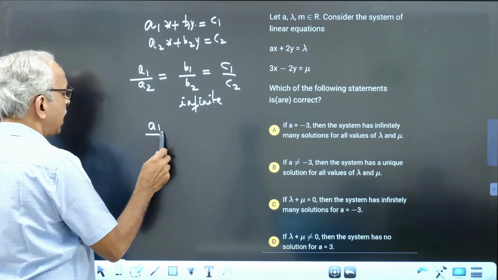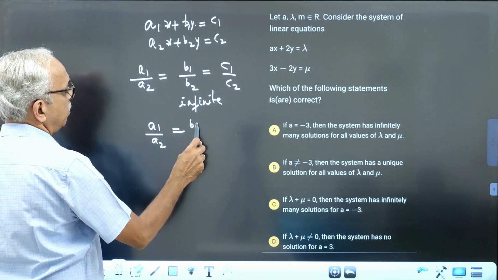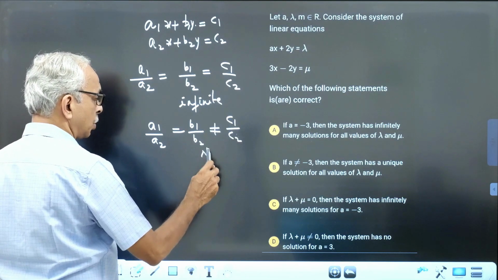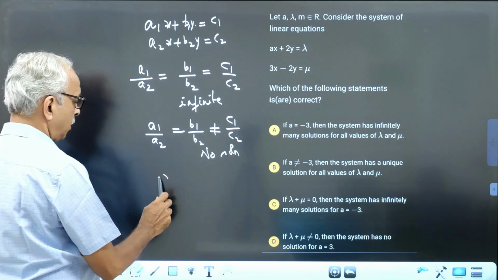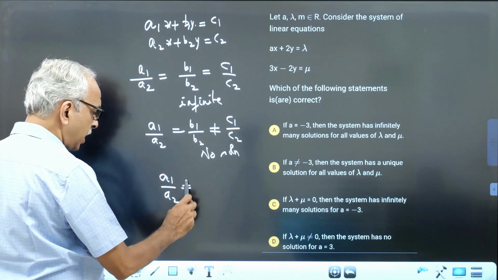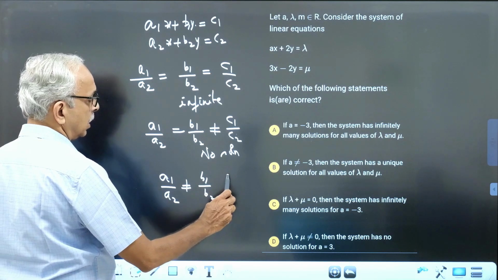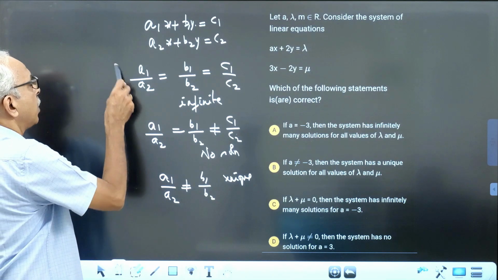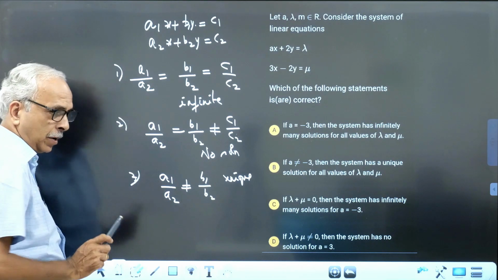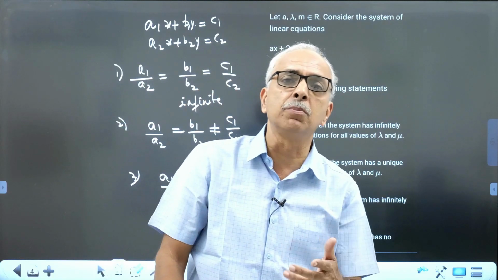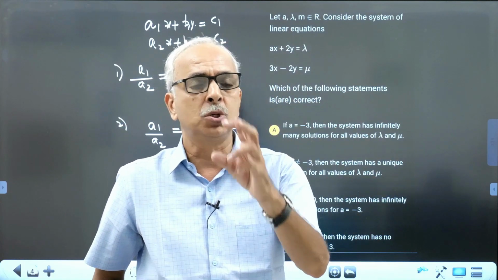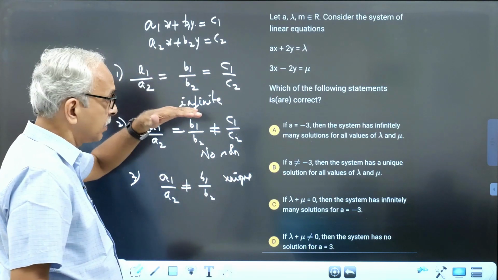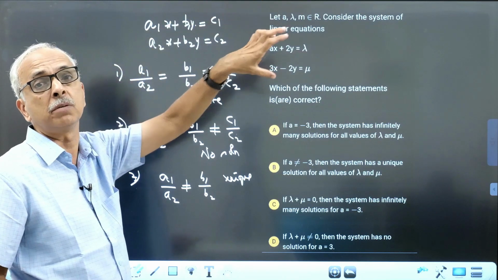If a1 by a2 is equal to b1 by b2 not equal to c1 by c2, it is no solution. If a1 by a2 not equal to b1 by b2, unique solution. These three things you have to learn by heart. For three variable system also, you can convert that into two variable system and do like this. But these three things are the criteria for non-homogeneous system in two variables.